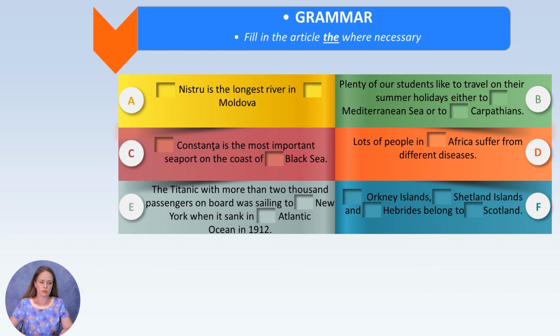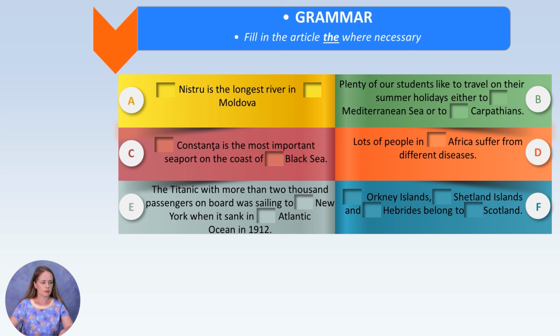Plenty of our students like to travel on their summer holidays either to Mediterranean Sea or to Carpathians. Lots of people in Africa suffer from different diseases. Orkney Islands, Shetland Islands, and Hebrides belong to Scotland. So take your time in filling in with the article, and when you're ready, let's check together.